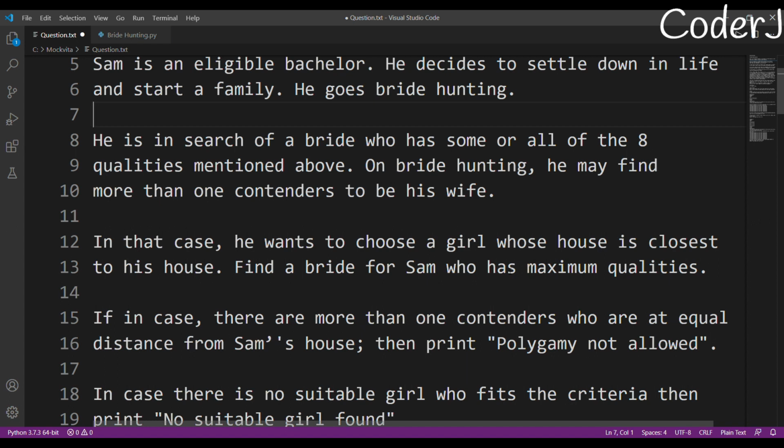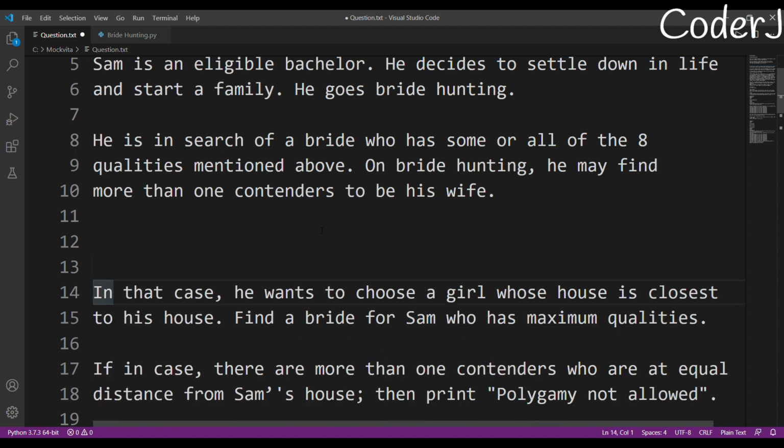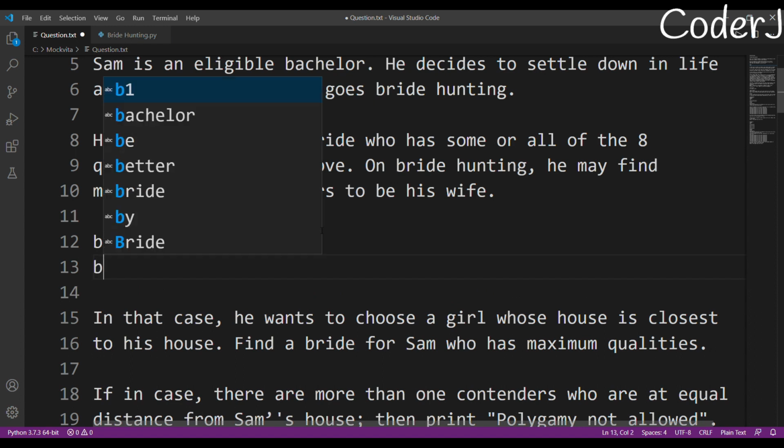In that case, he wants to choose a girl whose house is closest to his house. Find a bride for Sam who has maximum qualities. So Sam is looking at a list of girls, and these girls have qualities, and at max they can have eight qualities. So he will definitely choose a girl who has the maximum number of qualities, and it can also be possible that two or three girls, like bride 1 and bride 2, have an equal number of qualities. Both bride 1 and bride 2 have four qualities.